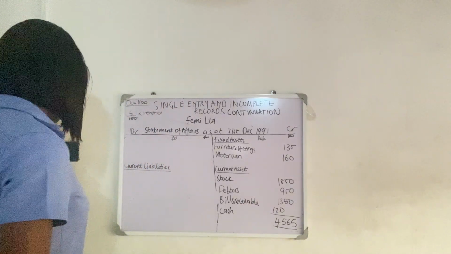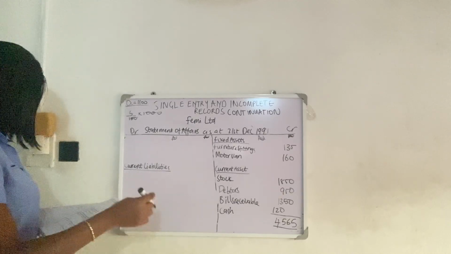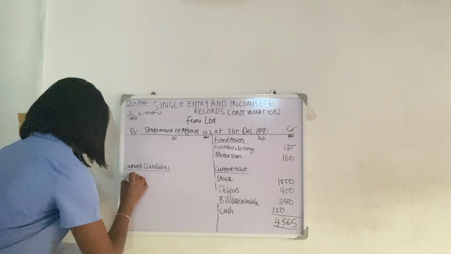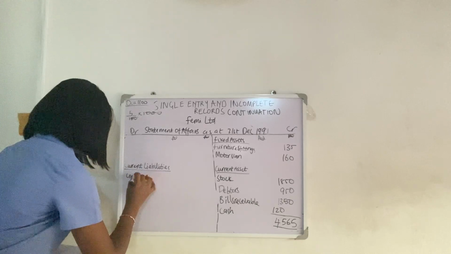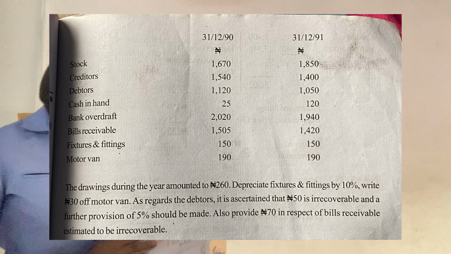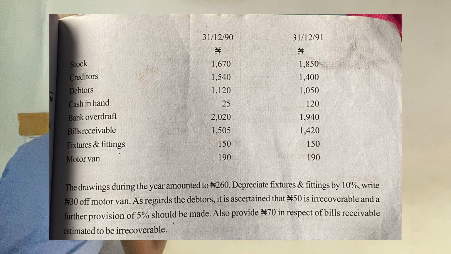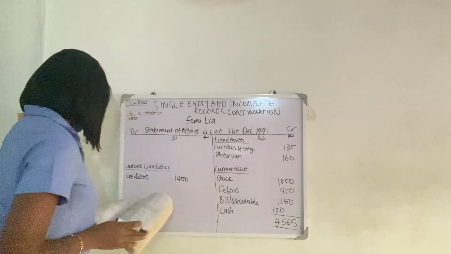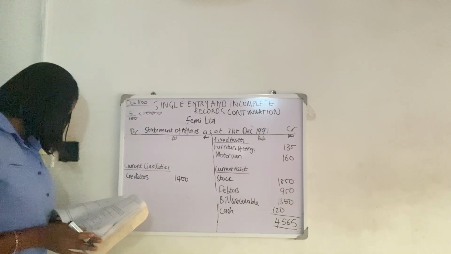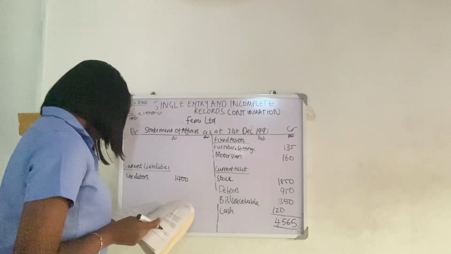Now moving to our current liabilities. Our current liabilities, creditors. What's the figure for creditors on the right hand side? 1,400, and there's no additional information. Then what else? Bank overdrafts.